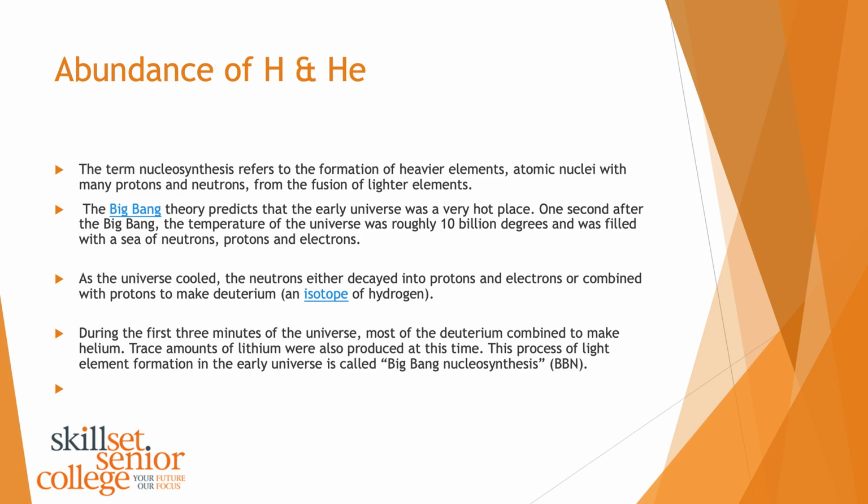During the first 3 minutes of the universe, most of the deuterium combined to make helium. Trace amounts of lithium were also produced in this time, and this process of light element formation in the early universe is called Big Bang nucleosynthesis.